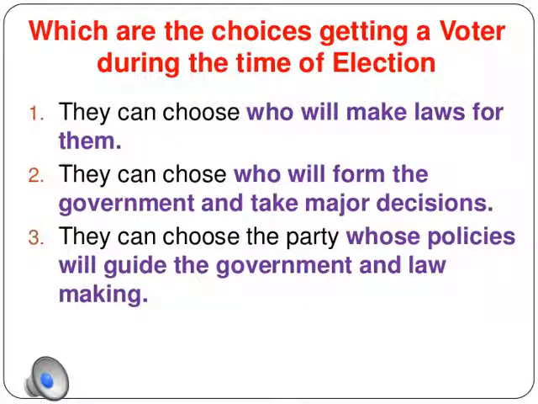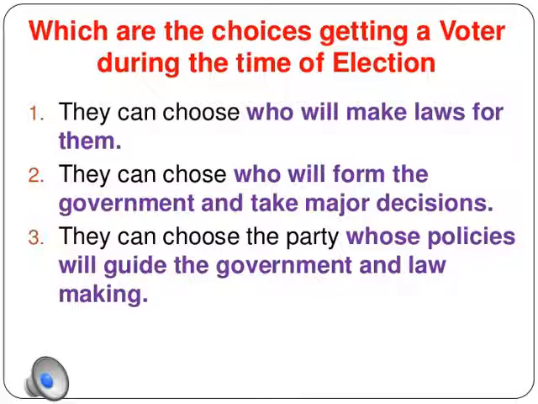Now, what are the choices the voters are getting during the time of election? In an election, the voter makes many choices, like they can choose who will make law for them. They can choose who will form the government and take major decisions, because who will form the government is decided by who wins the majority of the votes. So we the people will choose who will form the government by giving them the majority votes, and we will select the person who will take the major decisions by giving them the majority votes. They can also choose the party whose policies will guide the government.